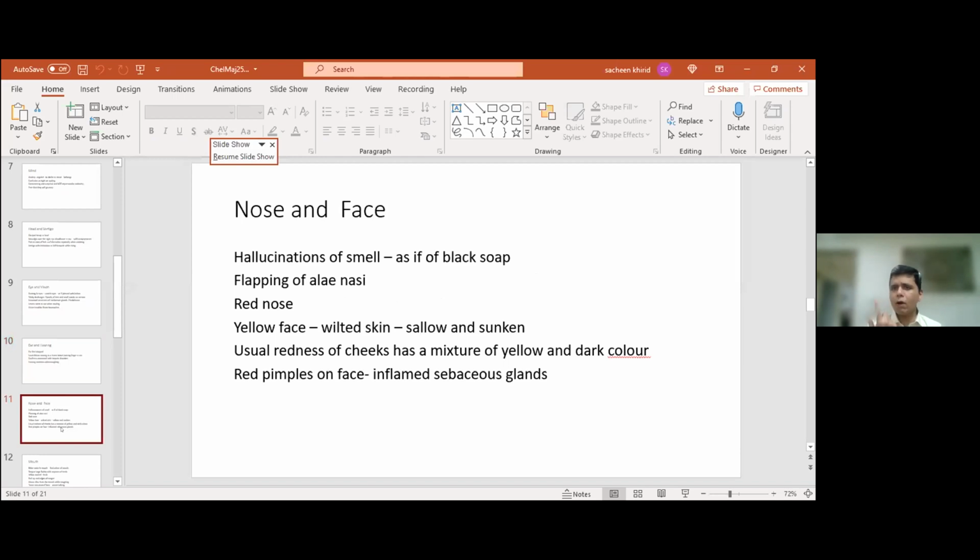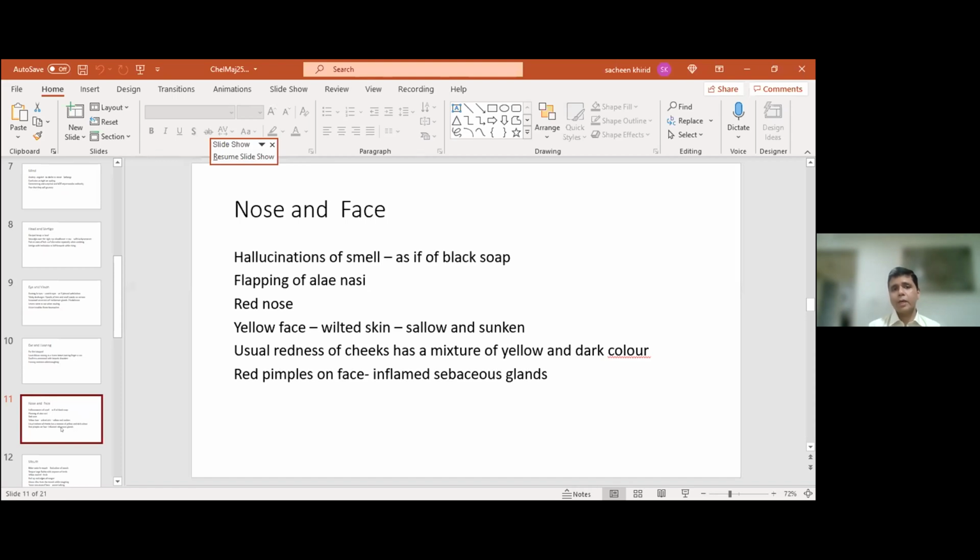There is the flapping of the alae nasi, which you again see in Lycopodium, and this becomes an important symptom in pneumonias, all right? Or when it is not associated with, if it's just seen unnecessarily, then it becomes a very peculiar symptom. Red nose is a PQRS symptom in chelidonium, okay?